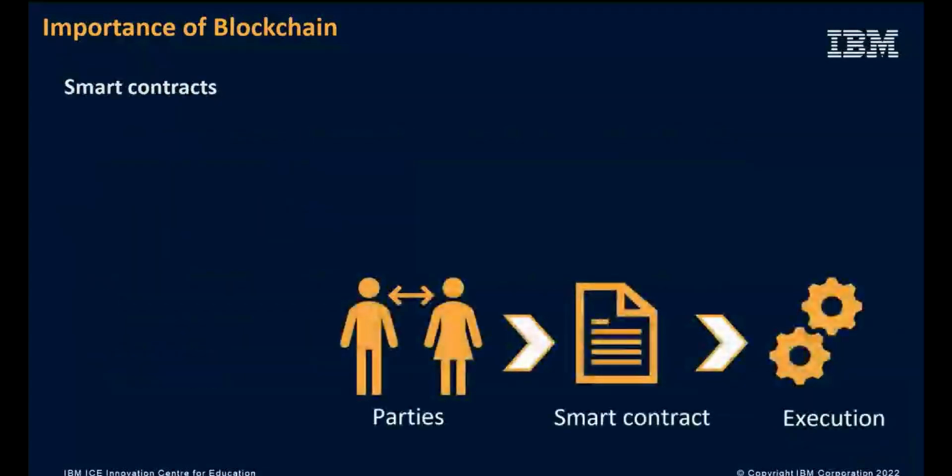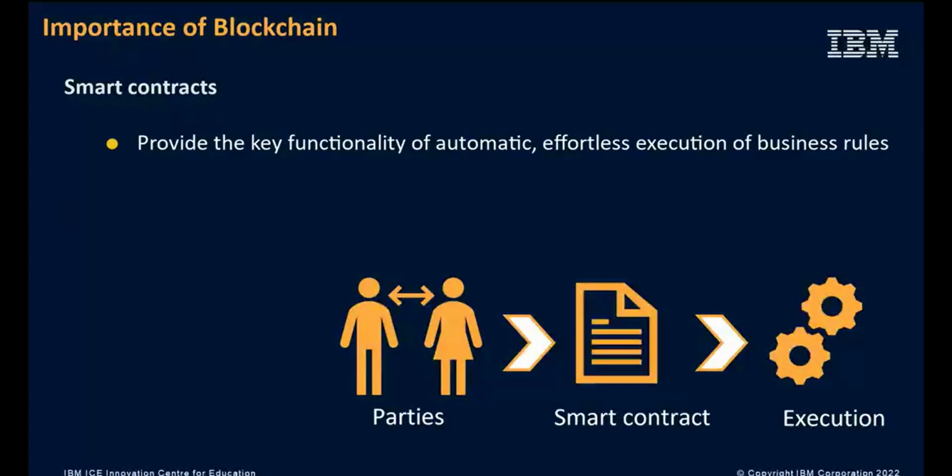Smart contracts. Smart contracts provide the key functionality of an automatic, effortless execution of business rules. Once the required criteria are met, the smart contracts are triggered automatically. This ensures an objective application of rules for everyone. For example, in deciding whether a person is eligible for a social benefit or not, a smart contract can be impartial and objective and decide based on a predefined set of rules. This also helps in eliminating corruption and favoritism.